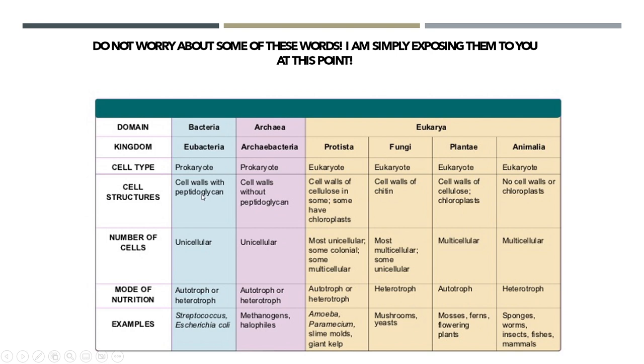Now, cell walls, peptidoglycan. Your bacteria is going to have that peptidoglycan. Your archaea is not. What in the world is a peptidoglycan? It's just a protein with a carb that stems out past the actual cell membrane. And because of these proteins, they come together and interlock, and it's almost like the two bacterial cells are holding hands. And they form these colonies. So even though they're unicellular, they form colonies. And when they're in colonies, when they're in high numbers, our immune system has a harder time fighting off.